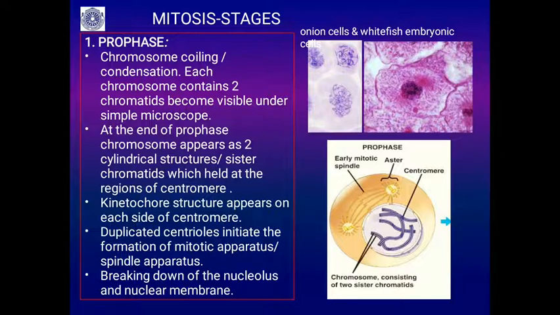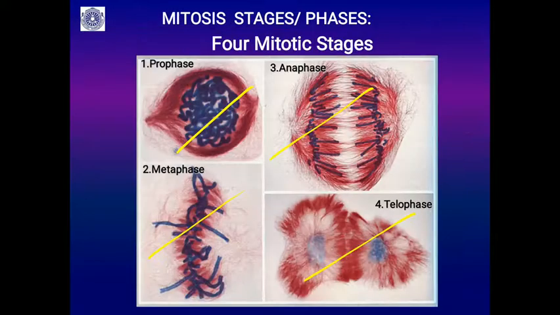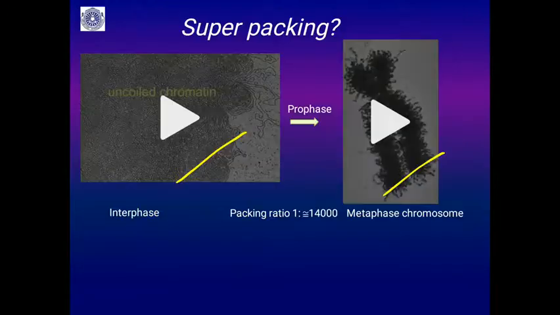At the end of prophase, the chromosome appears as 2 cylindrical structures, or sister chromatids, held together at the region of the centromere. Then a kinetochore structure appears during prophase on each side of this centromere. This is what you have seen already. Here you can see the thick centromeric region, where the kinetochore is attached, and it attaches the spindle fibers.